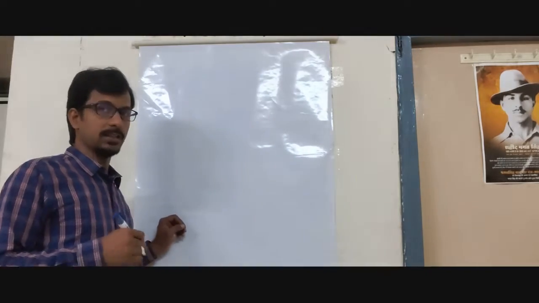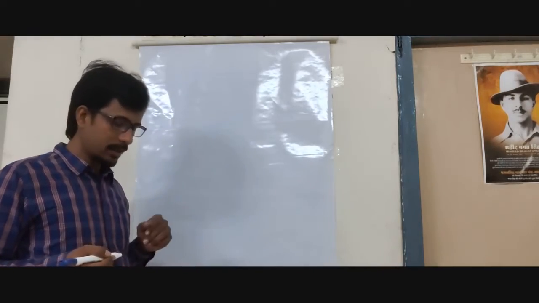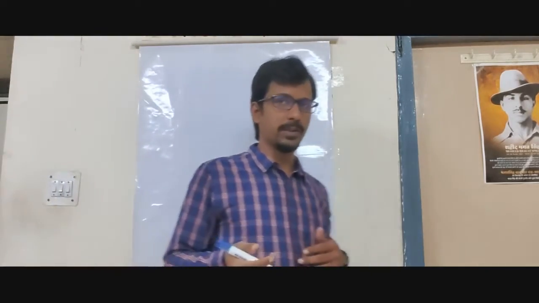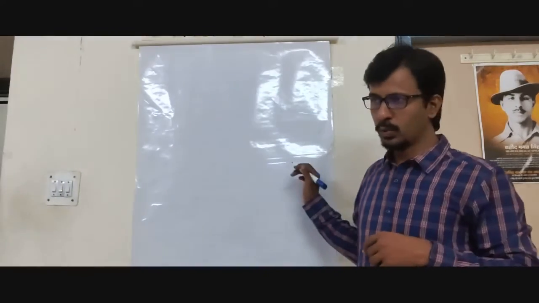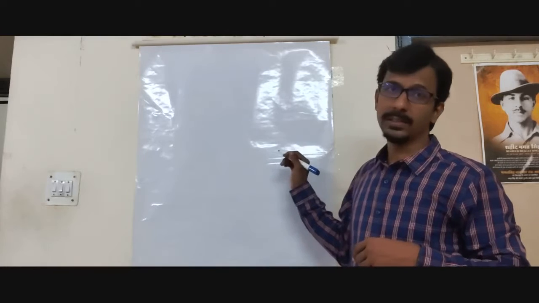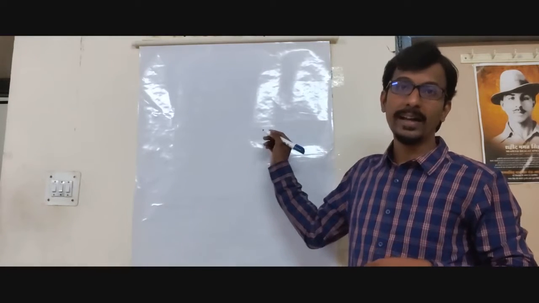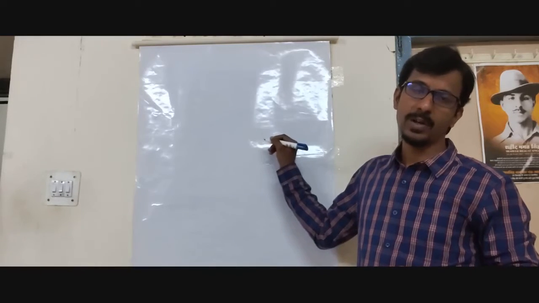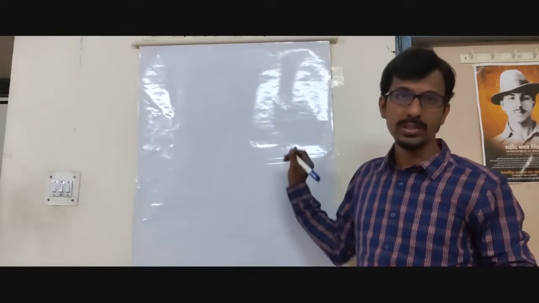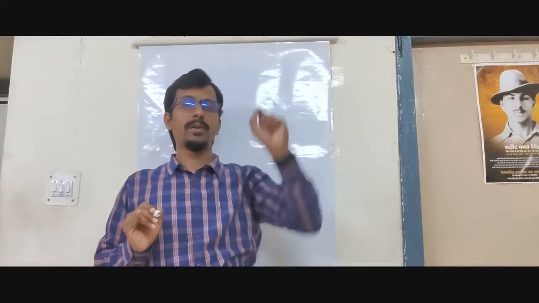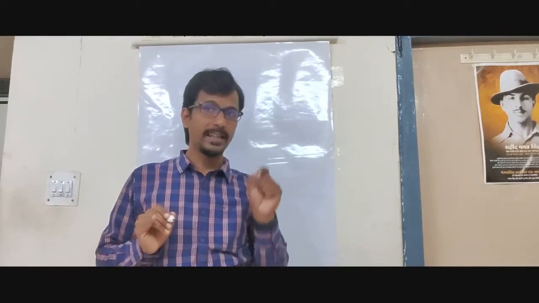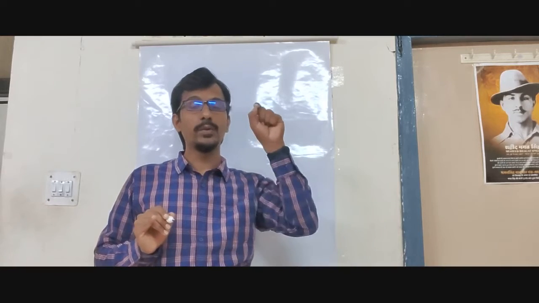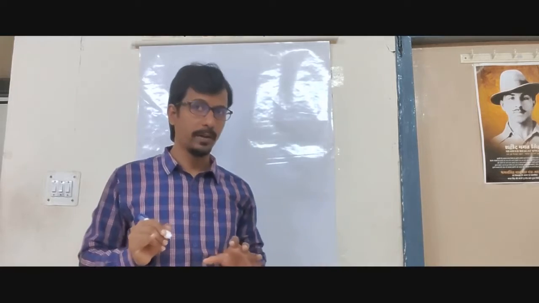So in this class, the remaining topics from unit 2, which were not discussed earlier, we are going to discuss. That is the electromagnetic radiations, how they travel in free space in an isotropic homogeneous medium. The topic name is electromagnetic radiations, how they travel in free space, homogeneous isotropic medium.